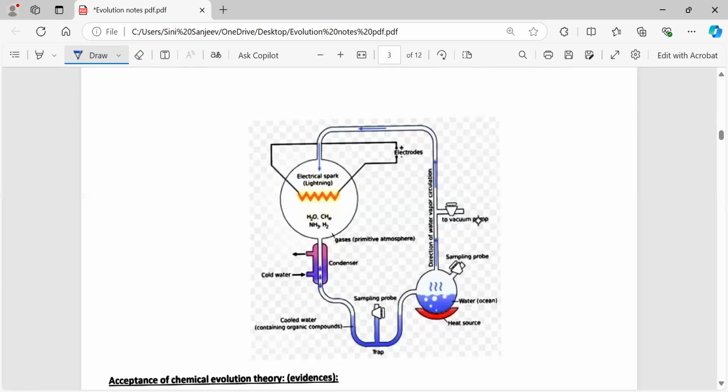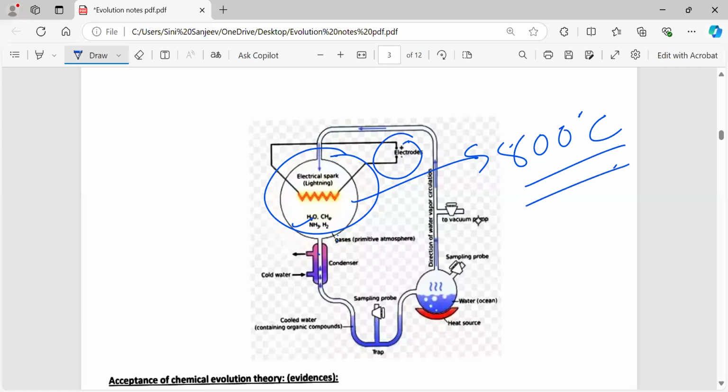They are just creating a primitive earth experiment in a lab. For that, they required the same things which are present in the earth. Then they conducted this experiment by using an electric spark or lightning. For that purpose, they used electrodes along with the gases I have already told you. Then they made this electric discharge. This was done in a closed flask, as you can see, containing the four things: CH4, NH3, hydrogen, as well as water vapor. This experiment was carried out at 800 degrees Celsius.